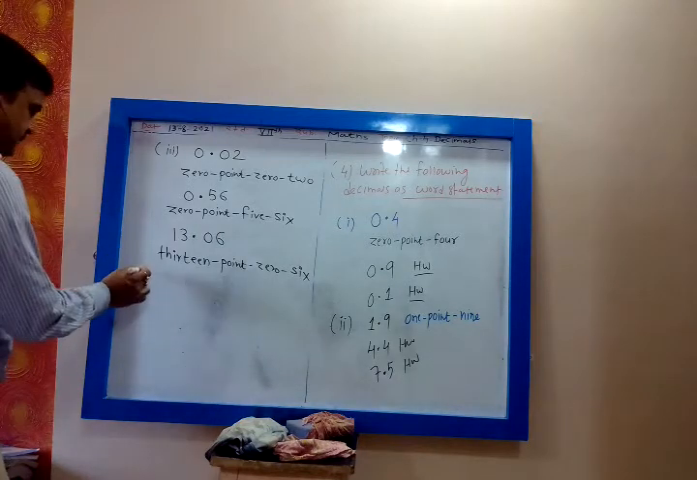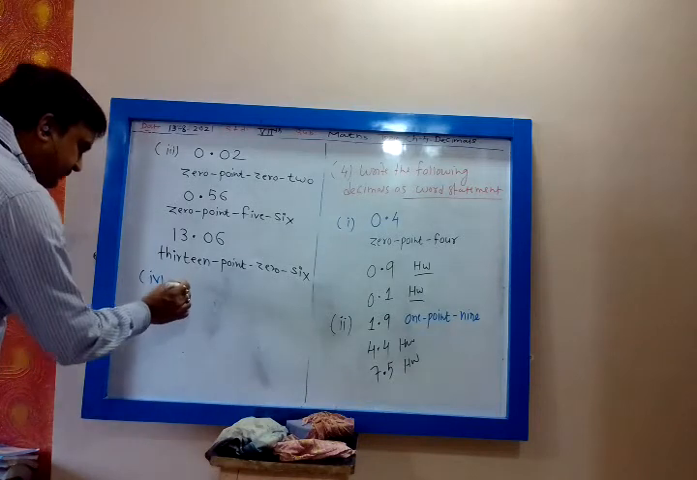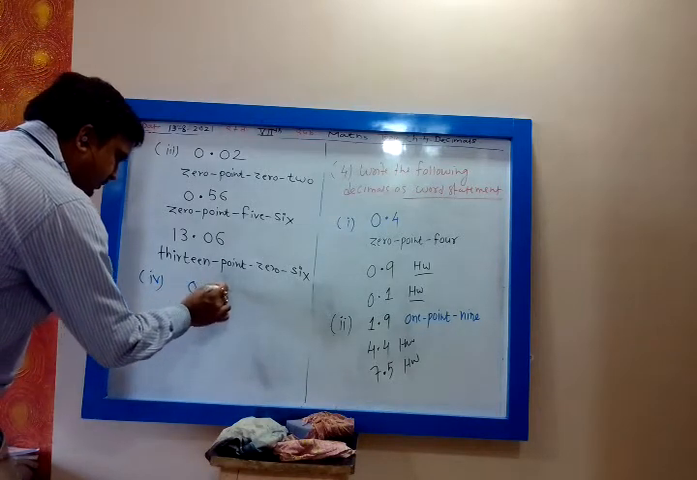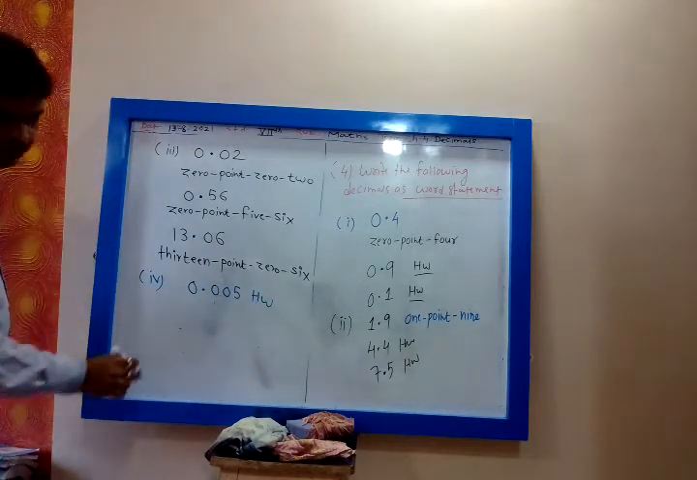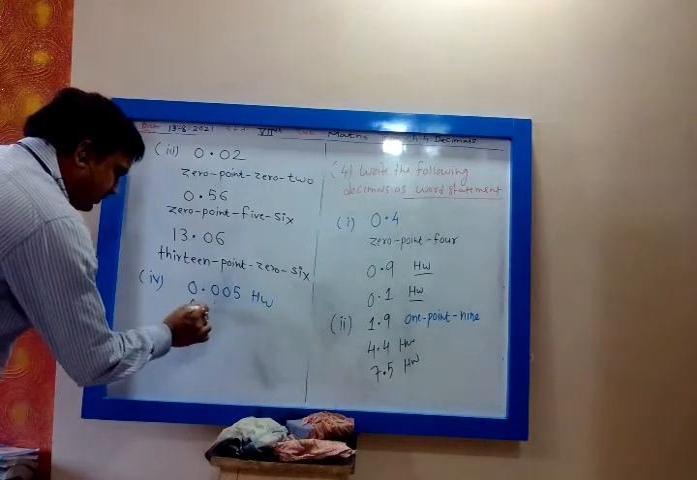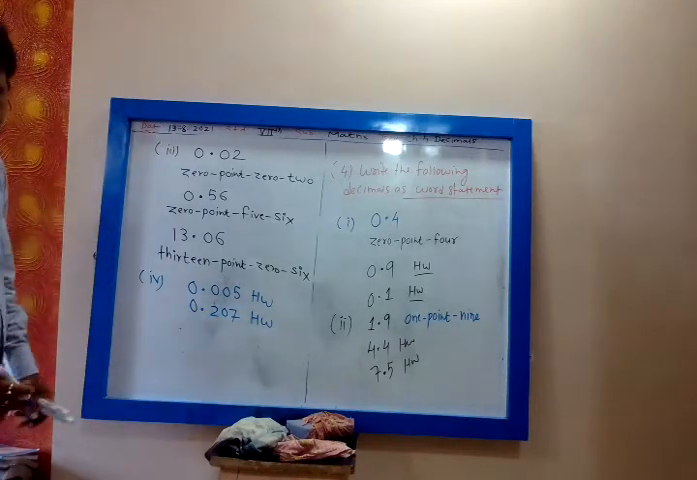Then the fourth one, 0.005, is homework. 0.207 is homework.